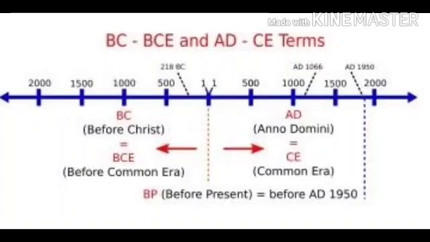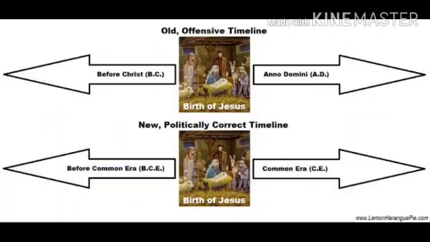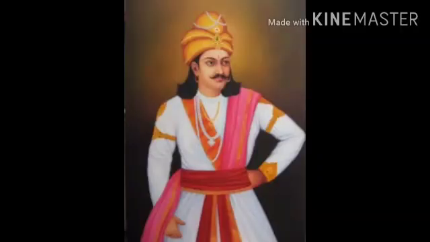Example, an event that happened after Jesus' birth can be written either AD 3 or 3 CE. In the same way, any event that happened 10 years before Jesus Christ is labeled as 10 BC or 10 BCE. Next we'll see about a mighty emperor, Ashoka.